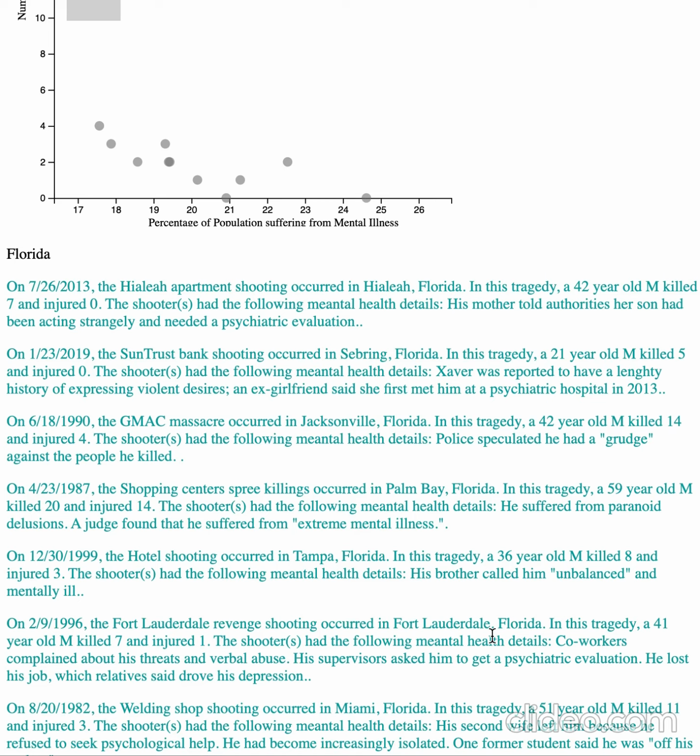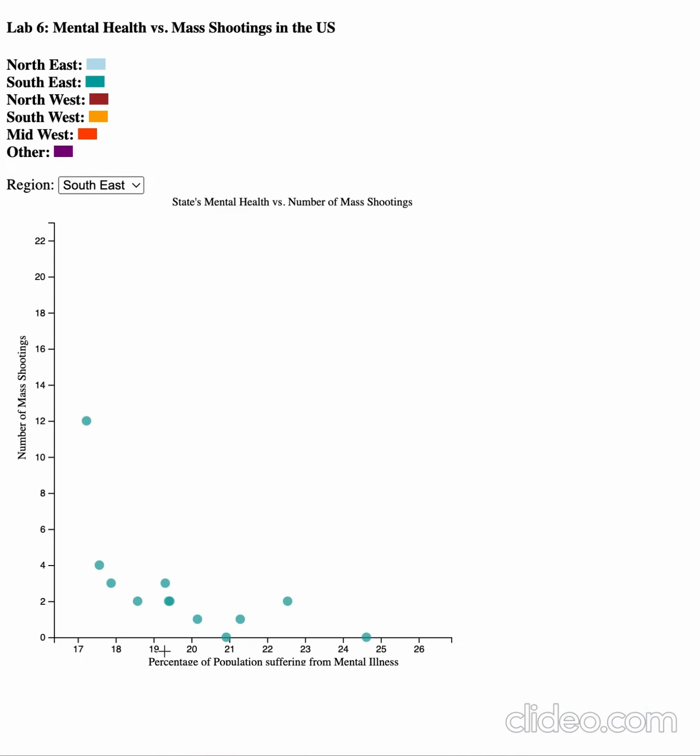However, the data that was used to calculate the percentage of a population suffering from mental illness is all generated by diagnoses of a disorder from a mental health professional. Therefore, a better variable to observe against mass shooting rates would be the percentage of undiagnosed illnesses, or the quality of mental health resources by state. But we wouldn't have known this without the insights that were generated from our visualization.